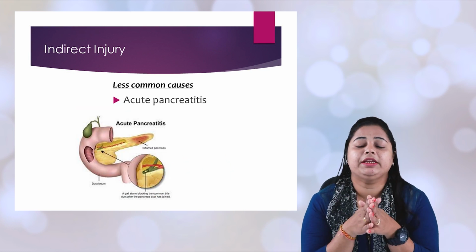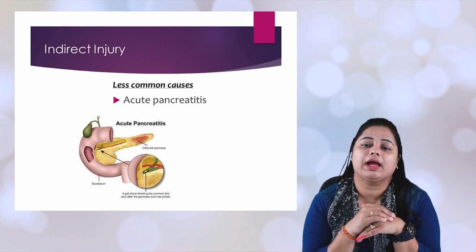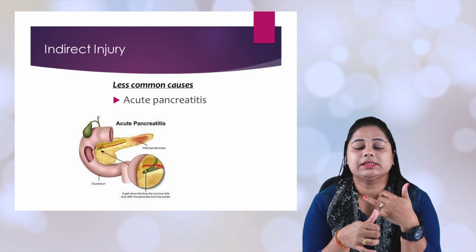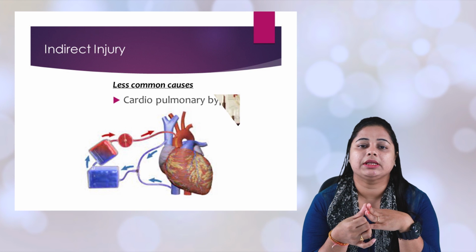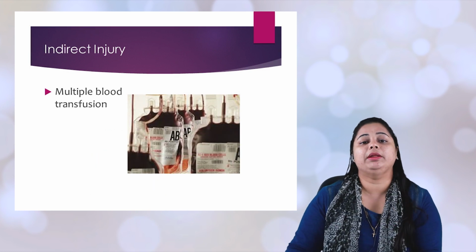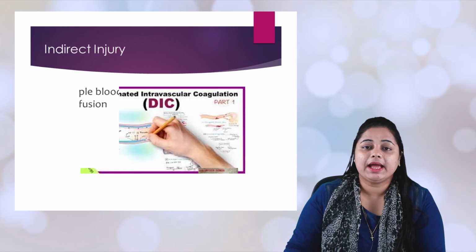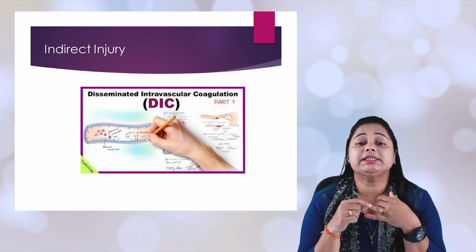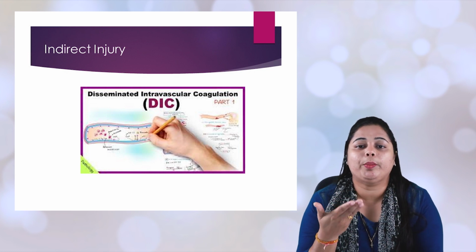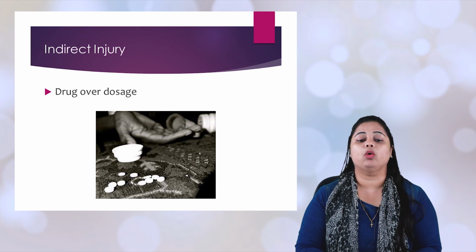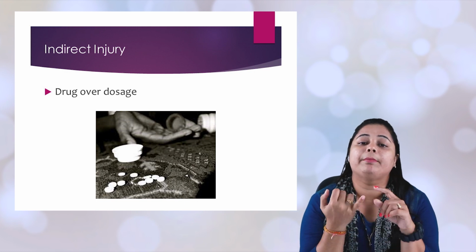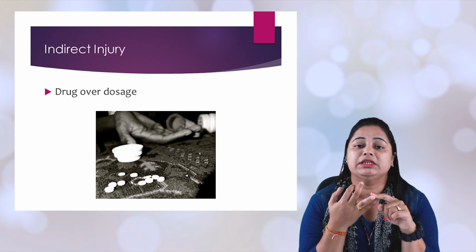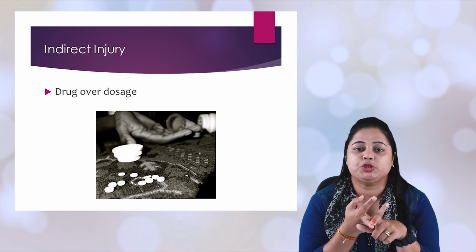In an indirect injury, less common causes are pancreatitis, anaphylaxis, and CABG. Then we have multiple blood transfusions, DIC, that is, disseminated intravascular coagulopathy, as well as an overdose of drugs. Examples of drug overdose are cocaine, nicotine, or barbiturates.